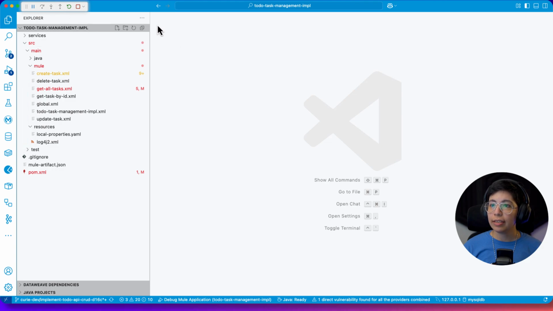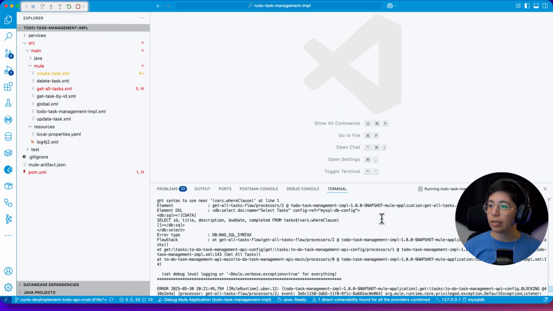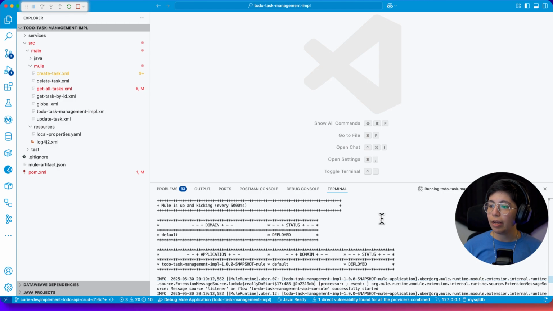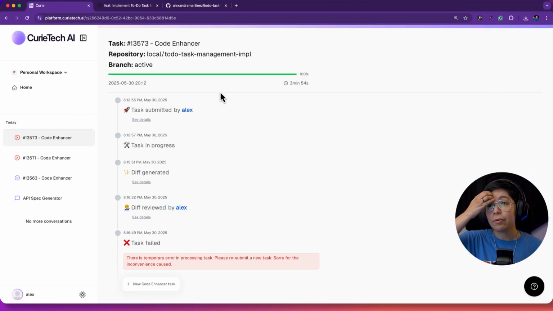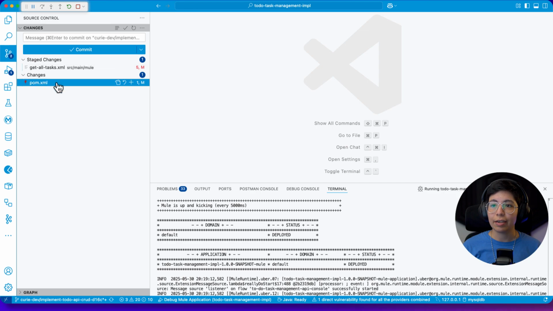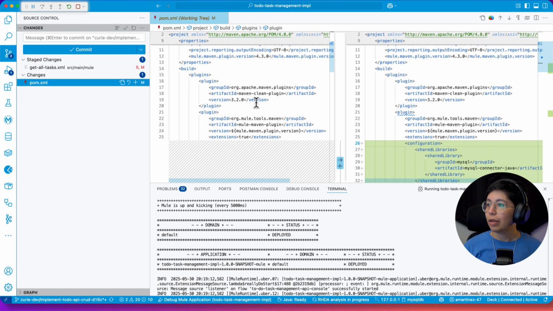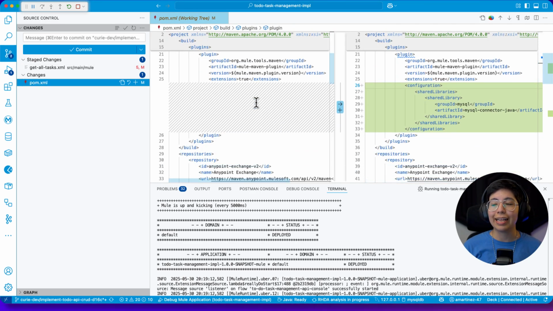So in the last part, we were trying to get this thing going. Right now I have it deployed. I'm still testing it out. But guess what? Remember those things that Curie gave me in the POM that I removed because I decided they were not good things? Well, turns out they were needed.